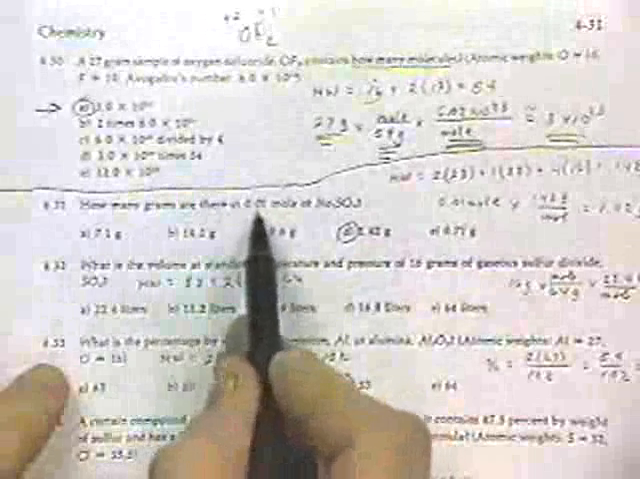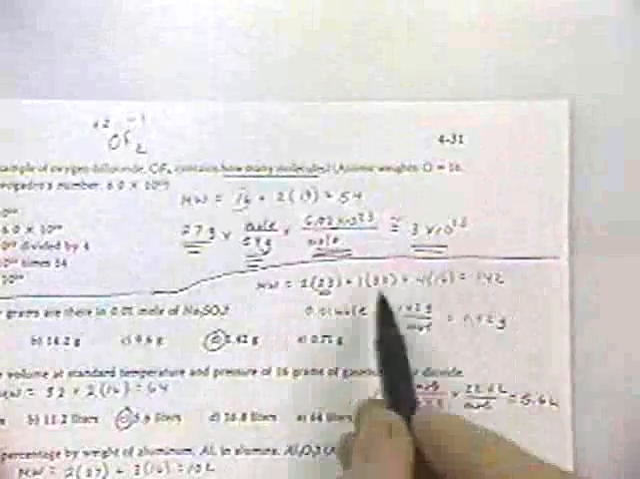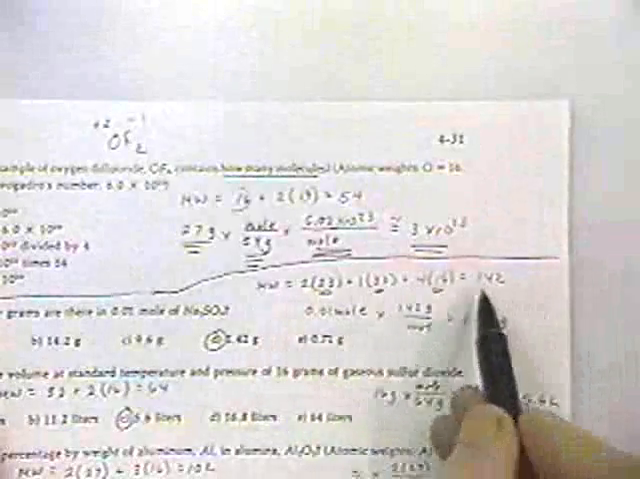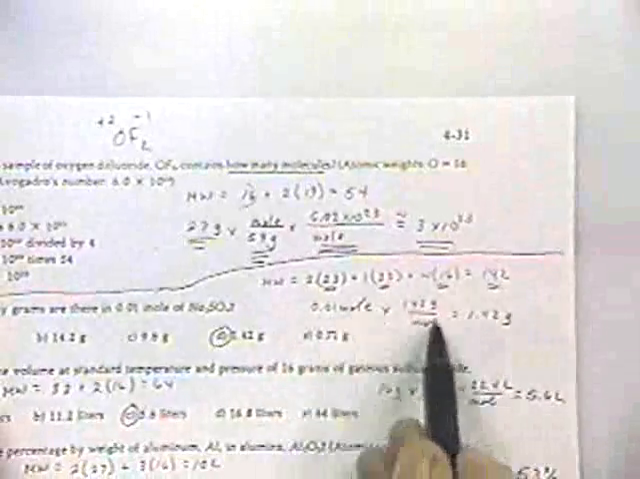How many grams are there in 0.01 moles of sodium sulfate? So what we have to do is calculate the molecular weight of sodium sulfate. Sodium, sulfur, oxygen, 142, 0.01 moles of it. There's the molecular weight. Cancel out the moles, and so there's 1.42 grams right there.